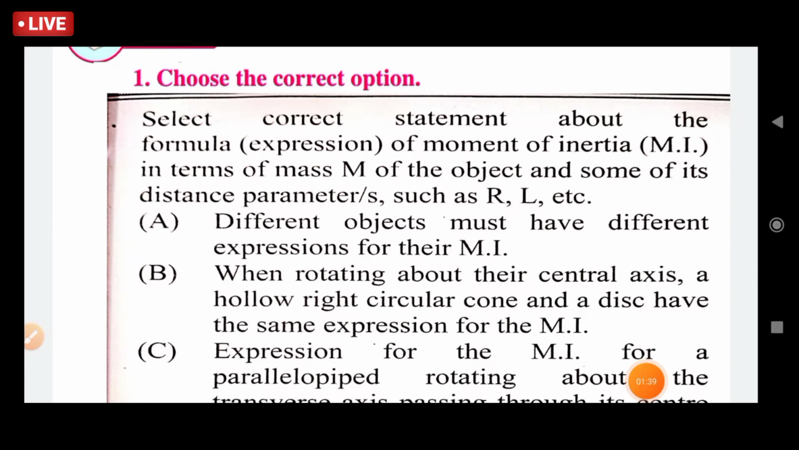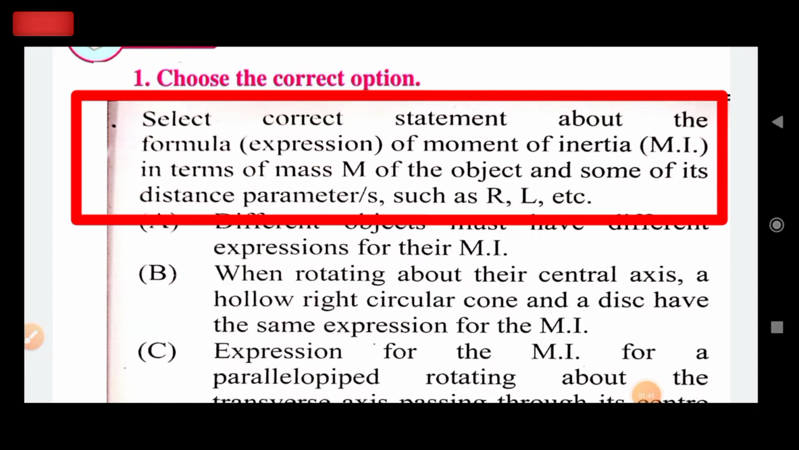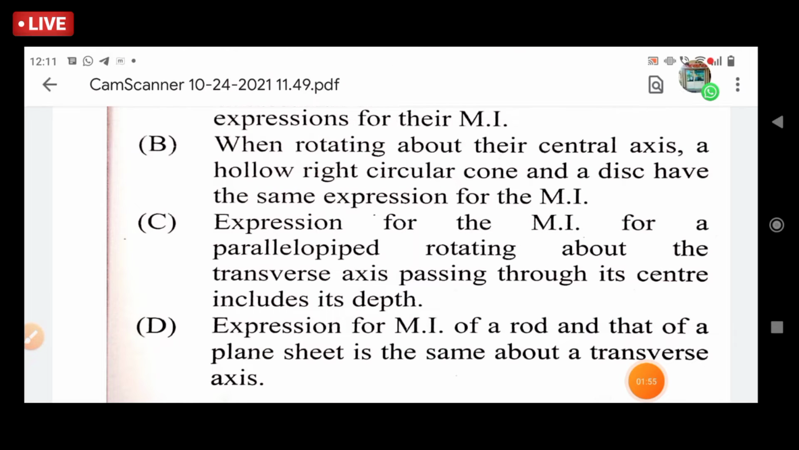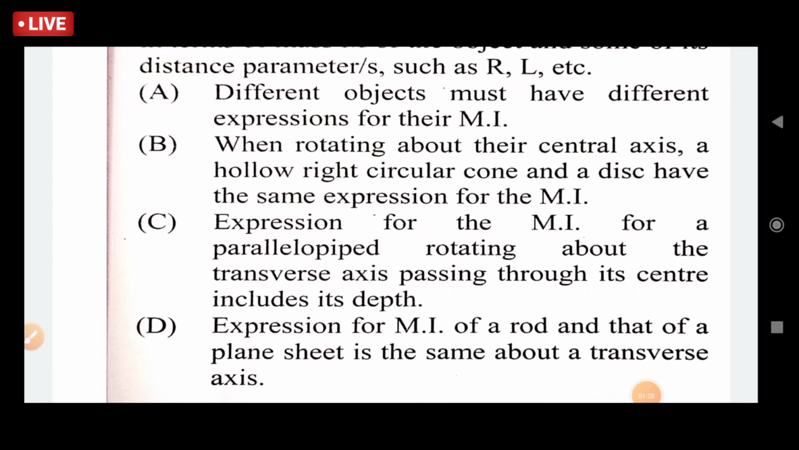And the next question is, select the correct statement about the formula expression of moment of inertia in terms of mass m of the object and sum of its distance parameters such as r, l, etc. Options are A, different objects must have different expressions for their moment of inertia.